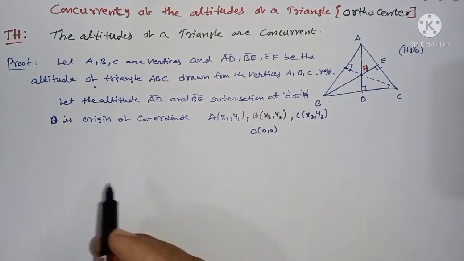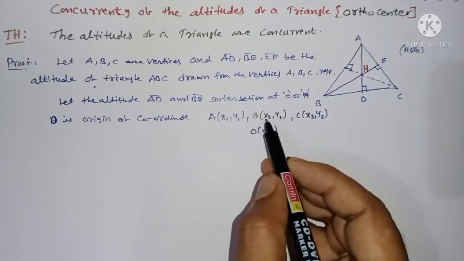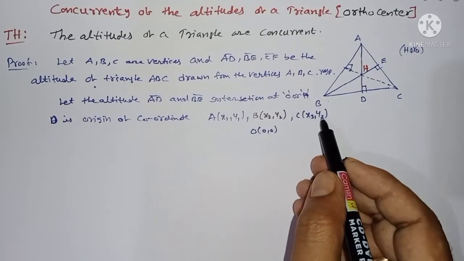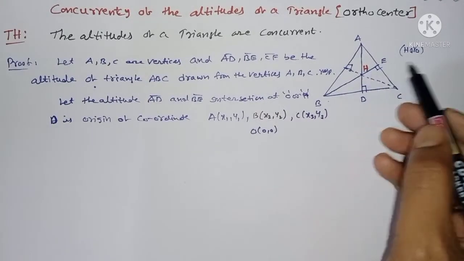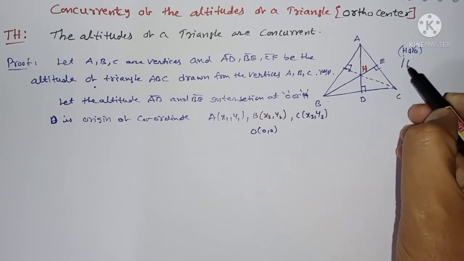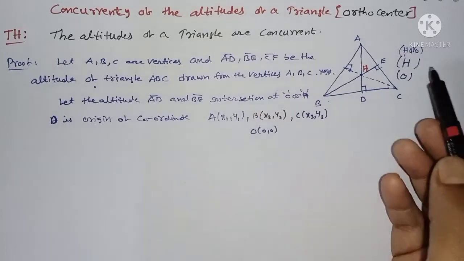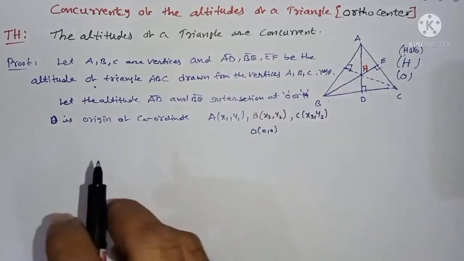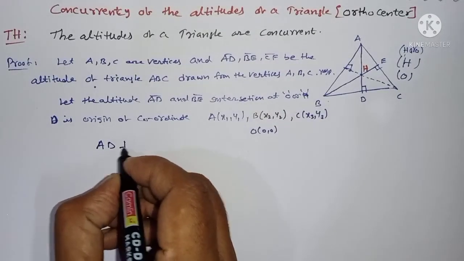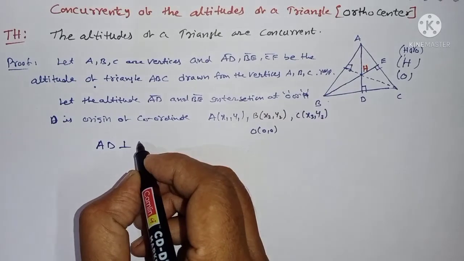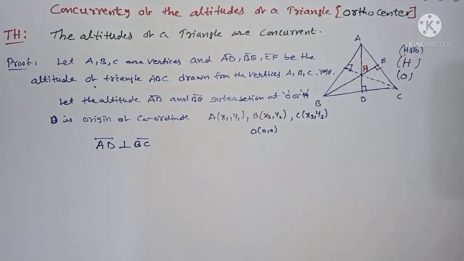Therefore AD, BE and CF are also altitudes. Next, the vertices are A of x1 comma y1, B of x2 comma y2, C of x3 and y3. O is 0, 0, the origin, or it is denoted H or O; both are the same here. The orthocenter is denoted H or O. Next, observe here, AD is perpendicular to BC.